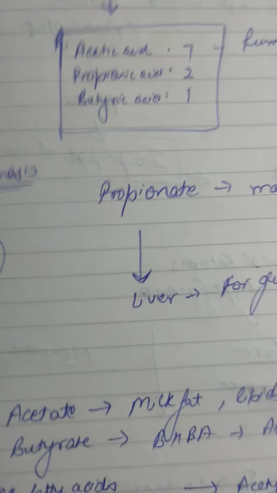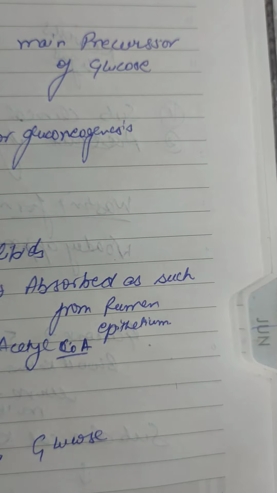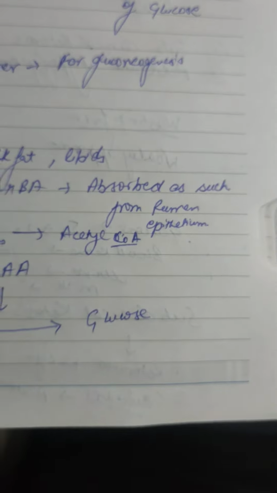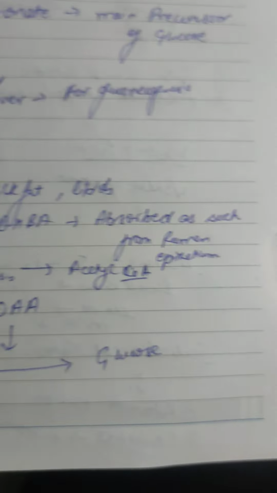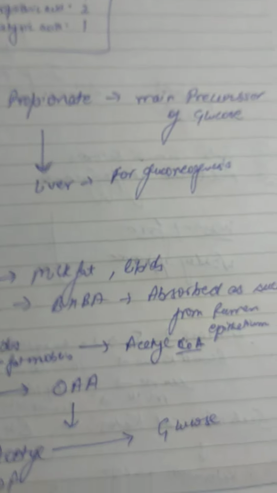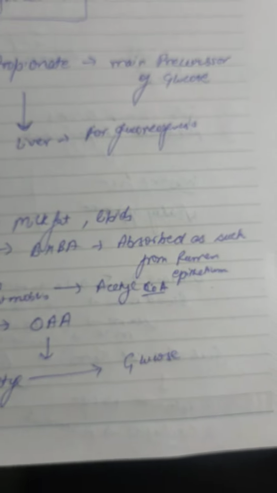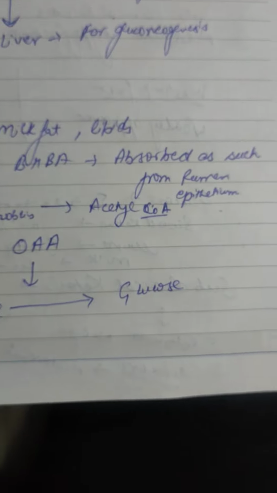But propionate is the main precursor for the formation of glucose to meet the energy requirements of the animal. Propionate and amino acids undergo metabolism inside the liver to form oxaloacetic acid. This oxaloacetic acid is required for the metabolism of acetyl coenzyme A to form glucose.